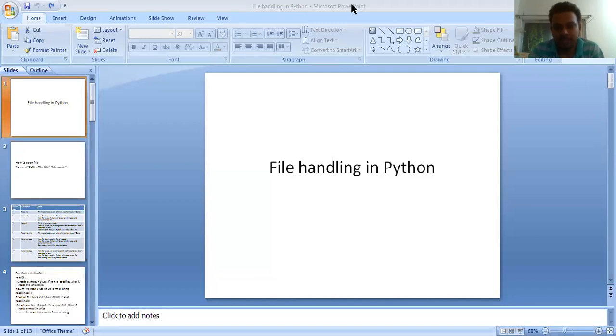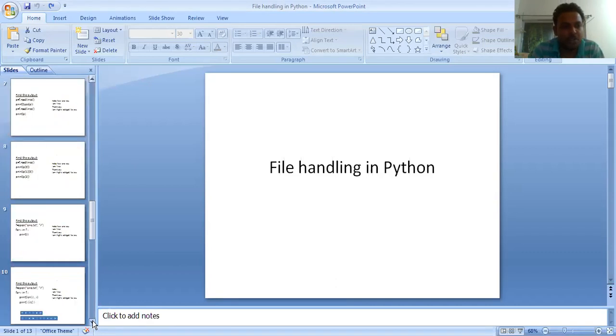Input, enter a number, int input, enter a number, enter a sentence. So far you were taking the input through the keyboard and your program was performing. But file handling is where you have to take the input from a file. You have to read the file that already exists in your computer. You have to perform various operations: reading, writing, adding data, deleting data, modifying the data. These operations we do in the file that exists in your computer.